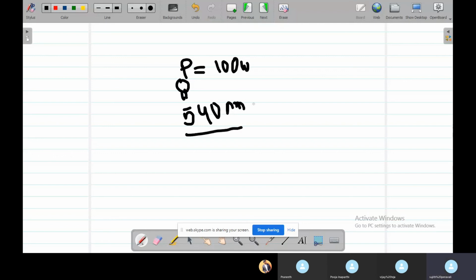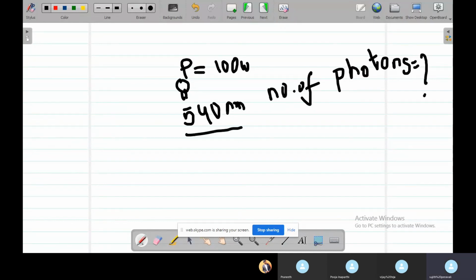We need to calculate the number of photons emitted from this source, and we know the power and the wavelength of the light emitted.